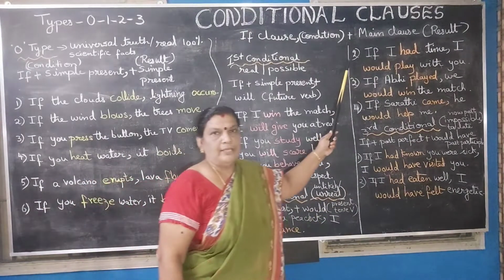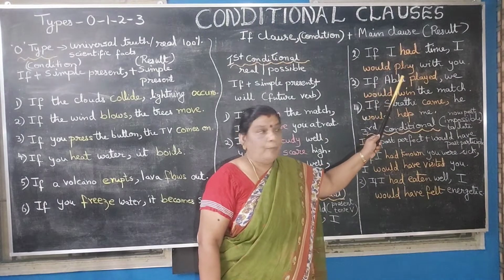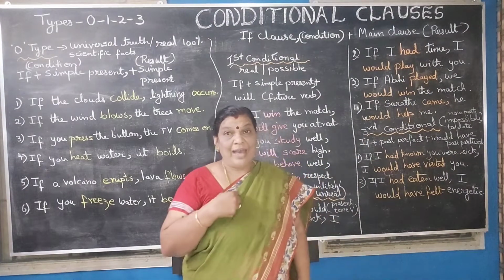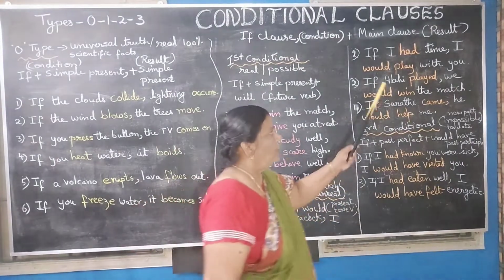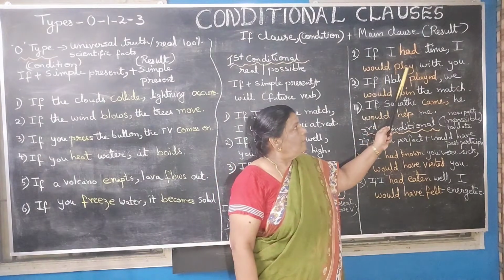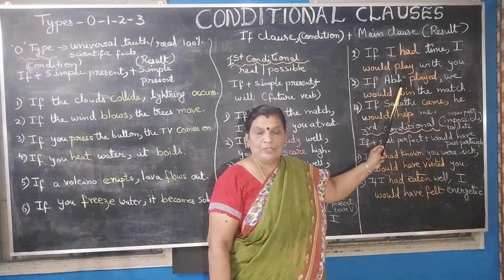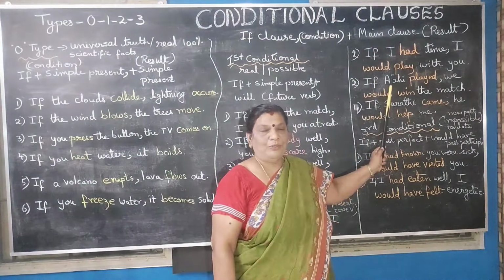Now look at some more examples given over here. If I had time, I would play with you. So look at the formula that has been followed here. It is if plus past tense plus would plus present tense of the verb. So, if I had time, I would play with you.